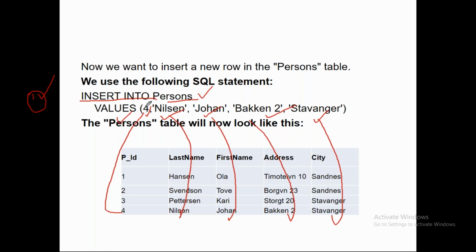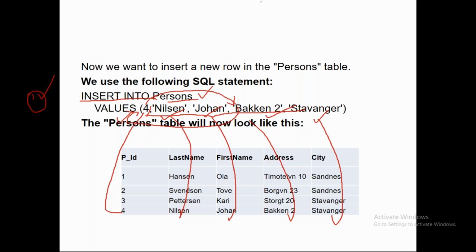What if you change the order of these values? Like for example, 4 is written here, Backend 2 is written here. It will throw an error message, because the first column PID is a numerical value and you're trying to give it an alphanumeric string.